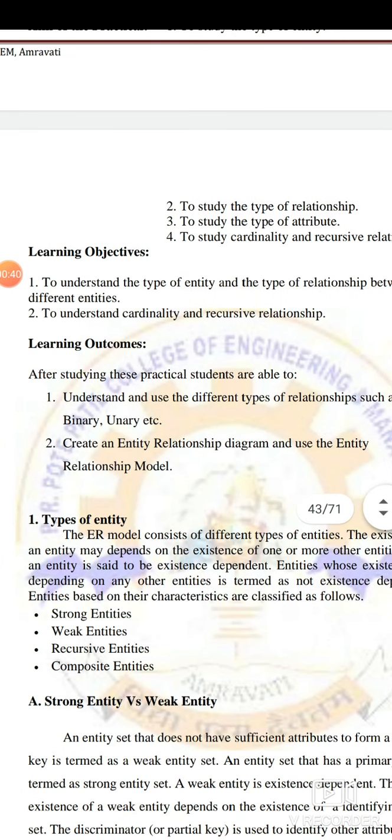Now, first of all, we'll understand what we mean by entity. So we already know anything you can term as an entity. Anything which has a physical existence, you can call an entity. Entity could be anything. Suppose you take a student as an entity. There are certain things associated with that student. He must have a name, an ID, a class, a section. These are all called attributes. So an entity is anything which has attributes. Anything that has physical existence is called an entity, and it has certain attributes.